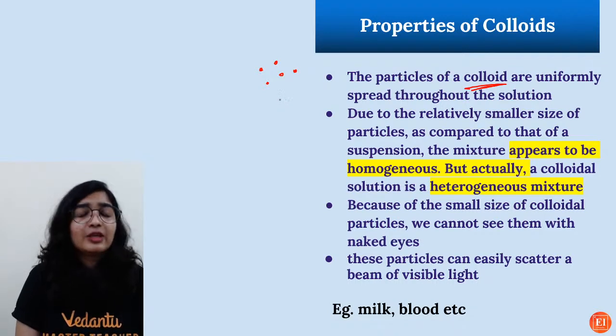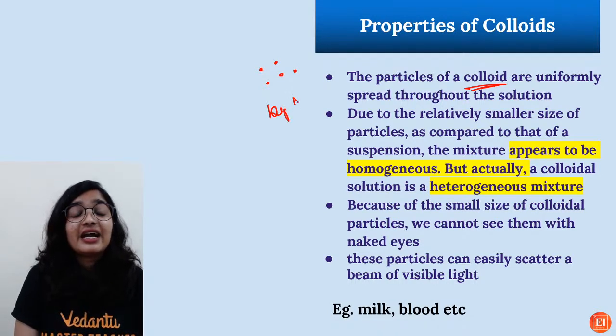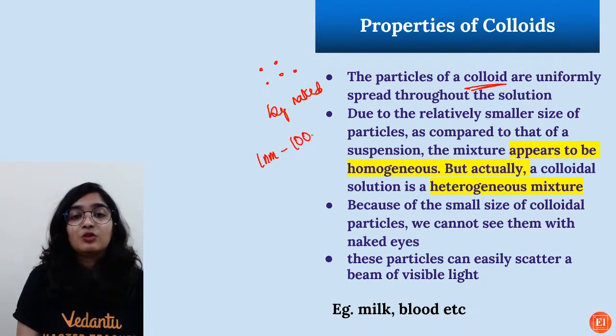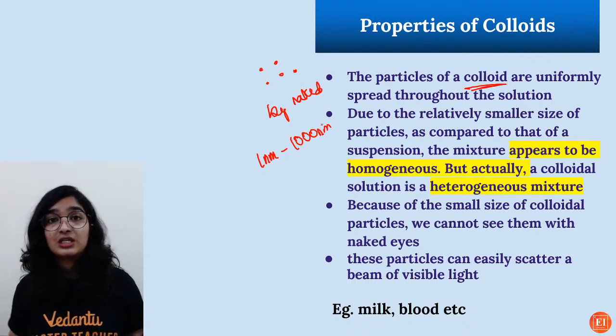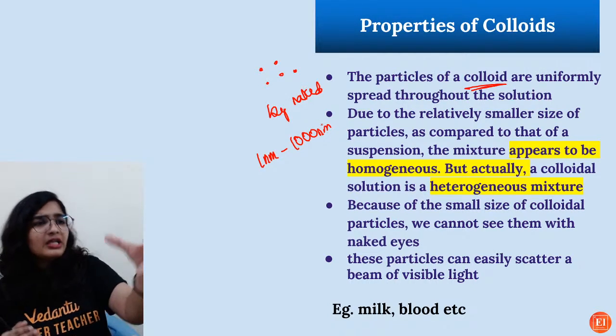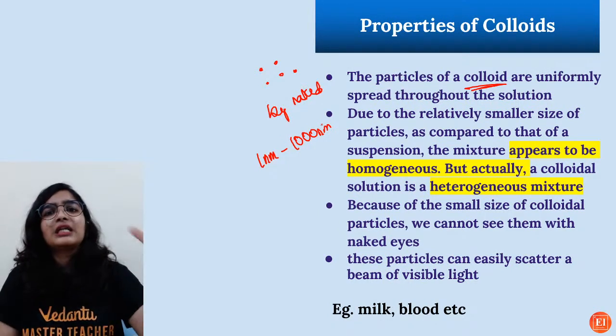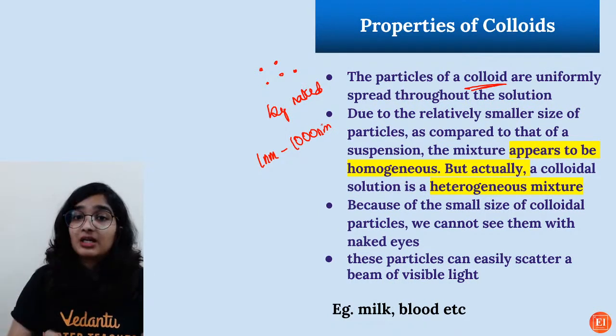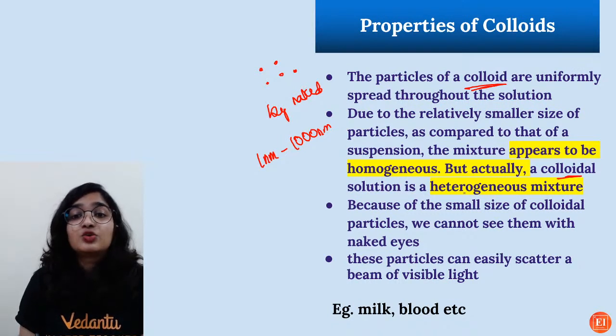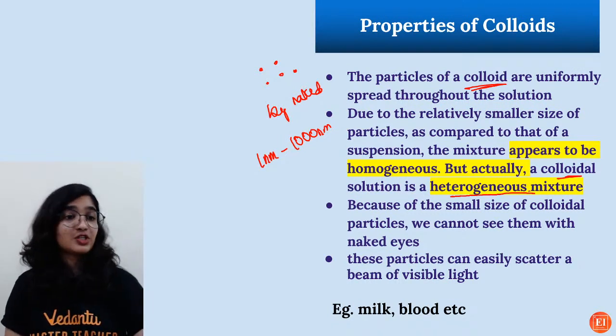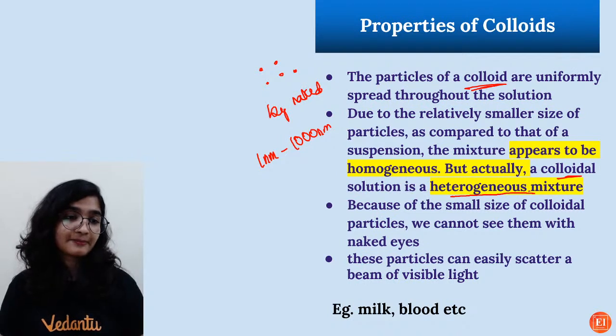You cannot see them by naked eyes because the particle size will be from 1 nanometer to 1000 nanometer. As you are not able to see the particles, we assume it is a homogeneous mixture, but in reality a colloidal solution is a heterogeneous mixture and not a homogeneous one.